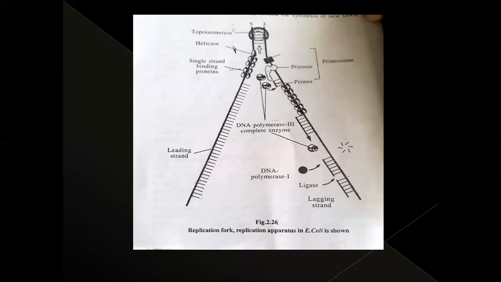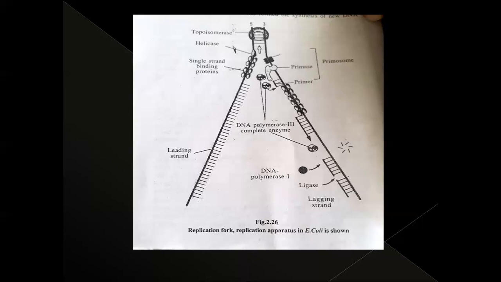Next, topoisomerases. These are the enzymes present at the top. These topoisomerases release the tension that arises due to the supercoil. Here at the bottom, these two strands are separating. Then what happens at the top? There is tension formation because the strands are separating there is more coiling at the top, so tension may form.